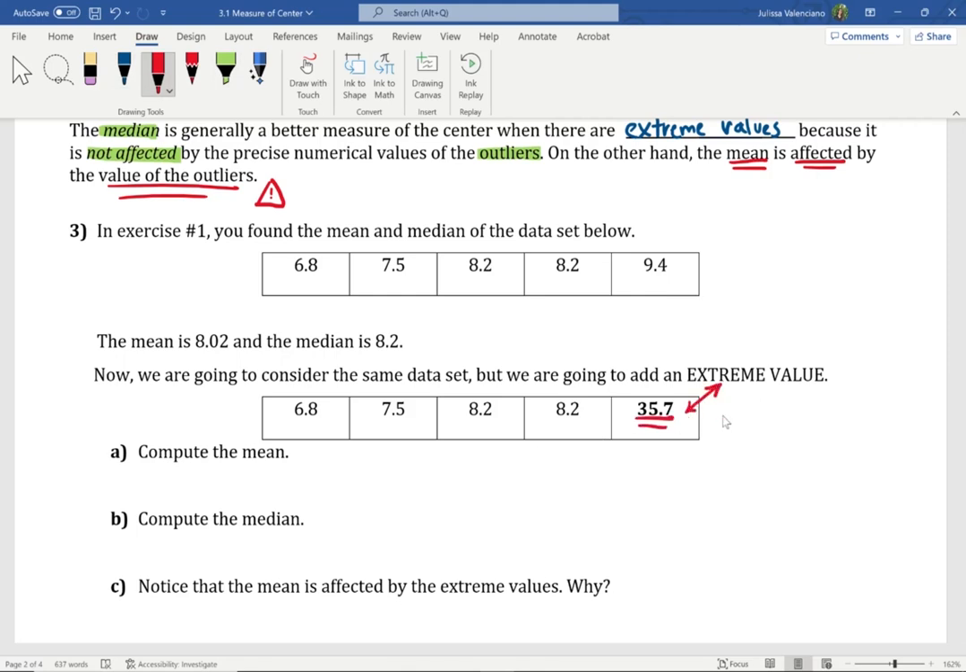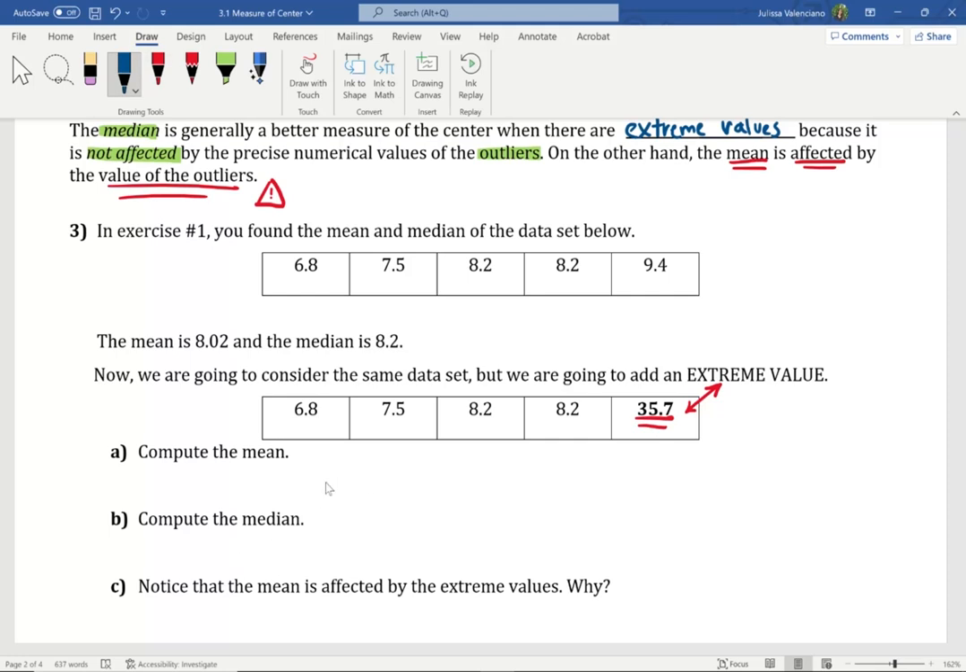And notice, how do I know that this is an extreme value? Well, it's far away from the rest of the data values. It is more than 3 times as much as all the other values. So that is how I know that this is an outlier. When I look at this, I'm already thinking I need to be careful. I know that the mean is going to be affected by this value. Let's go ahead and compute the mean.